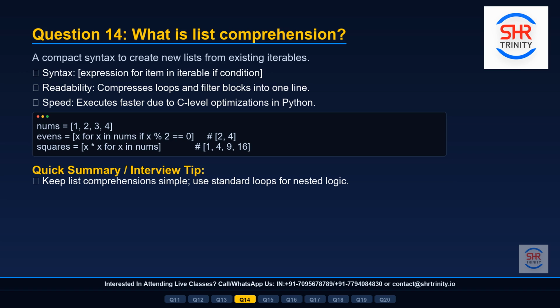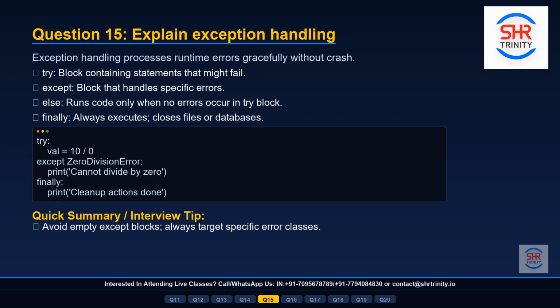Look at the code on screen. We filter even numbers from nums in one line. We also square every element in another single line. What makes this special is speed. Python executes list comprehensions using compiled C-level loops, making them significantly faster than writing the equivalent for loop manually in Python.